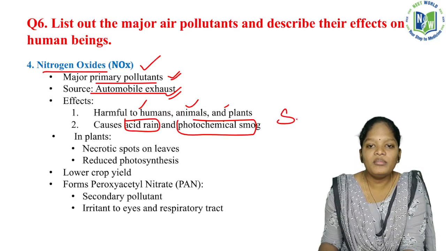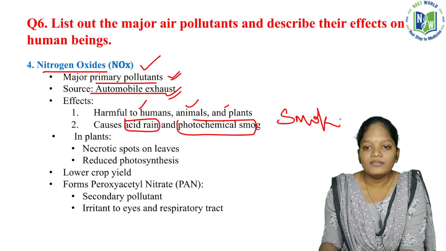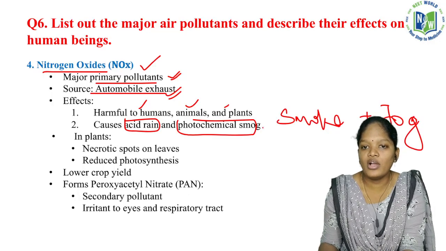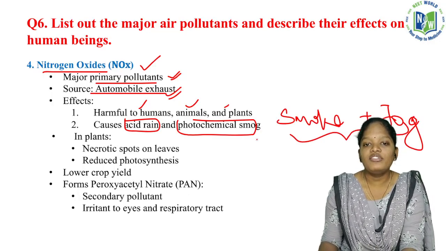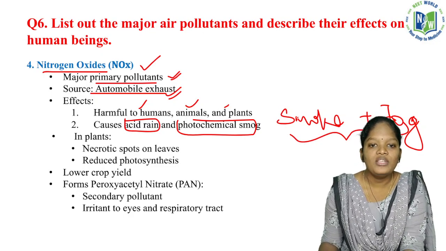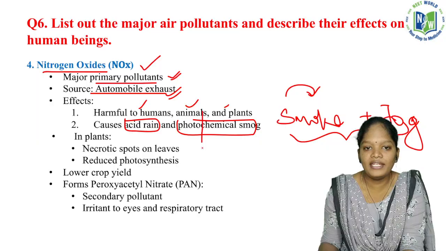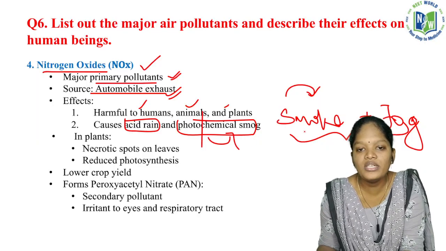Smog is nothing but smoke plus fog. Smoke plus fog, we are calling them the photochemical smog. Okay, so whenever there is light, photo means light. Due to the chemicals present, in the presence of light, they are converting into the smog.